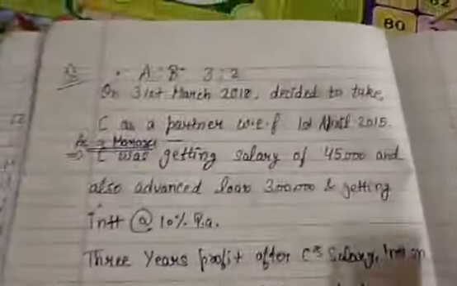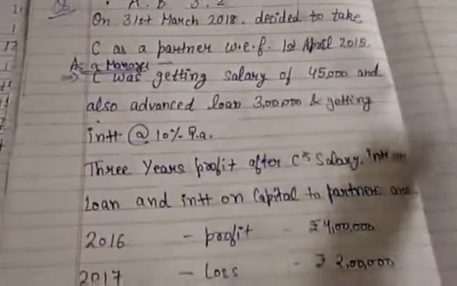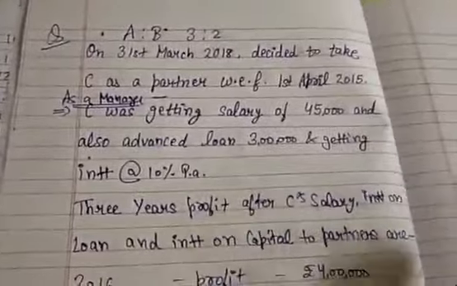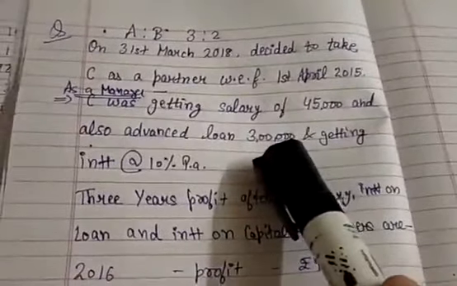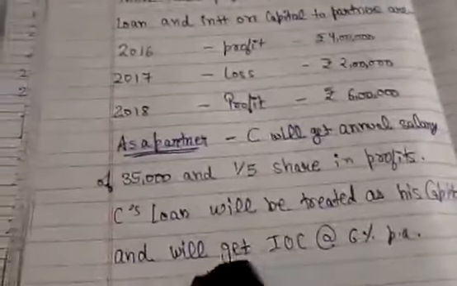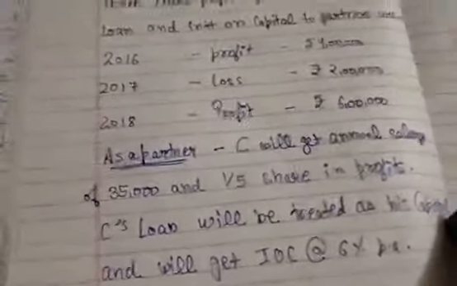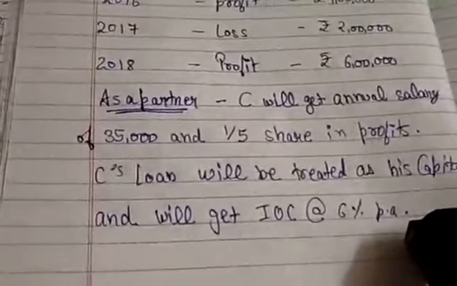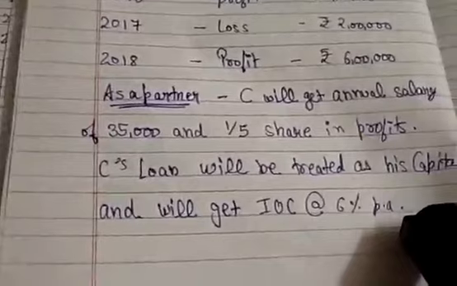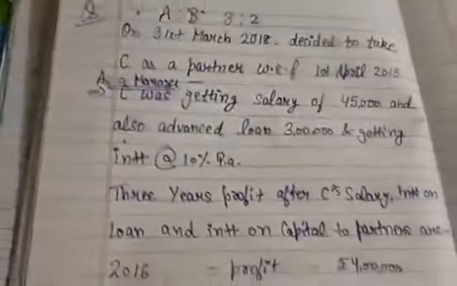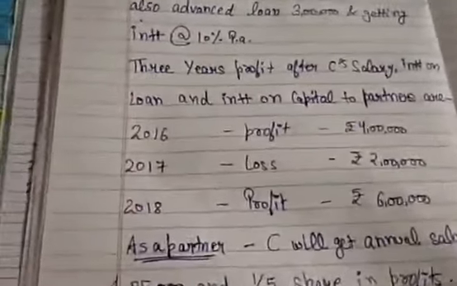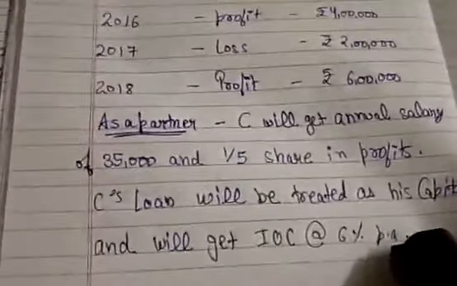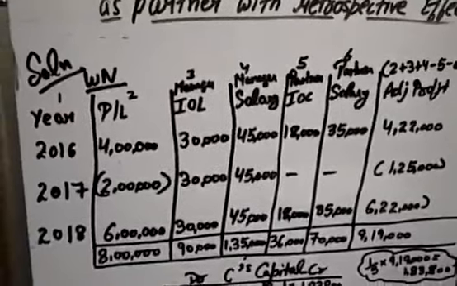The 3 lakh loan which he has given to the firm will now be considered capital, and he will get interest on capital at the rate of 6% on that amount. Understood now? This is the question. So as a manager what he was getting, what the profits of the firm are, and as a partner what he will get. Let us solve this question, students.